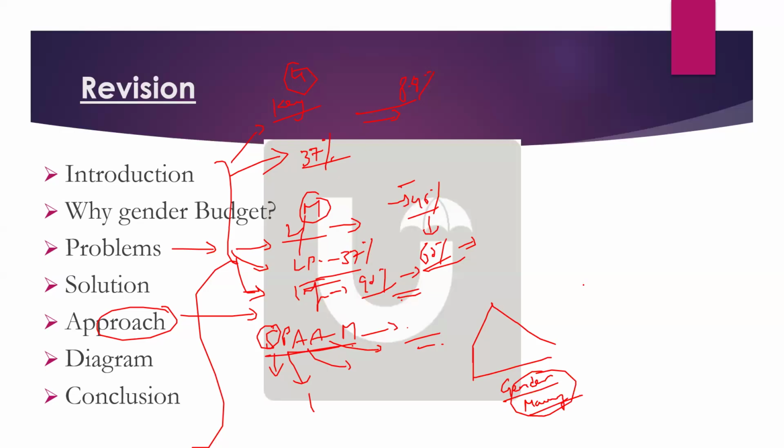What part A, part B mean is basically, in the budget, when the union budget is presented, they mention part A, part B, and part C allocations. So part A is basically 100% allocation which goes to women. Like there are some schemes where the entire amount, the entire set of beneficiaries, are women, right?